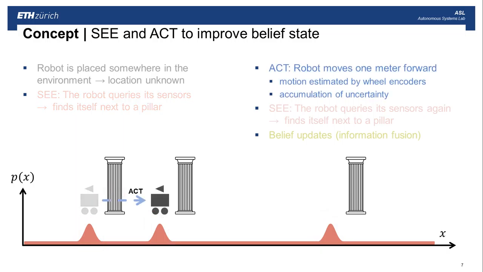Now, as the next step, the robot will move around. Only by moving around, the robot can actually get more information and improve its belief about the location in the environment. By moving around, the robot can collect information about the wheel movement, but the wheel movement is also a measurement which is uncertain.